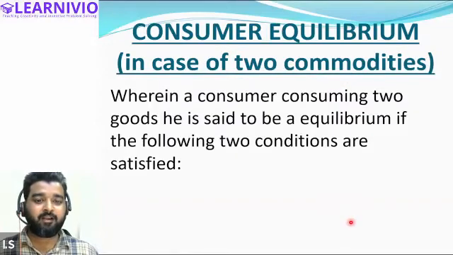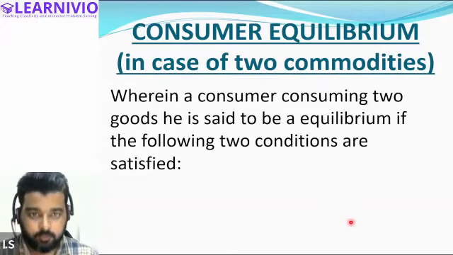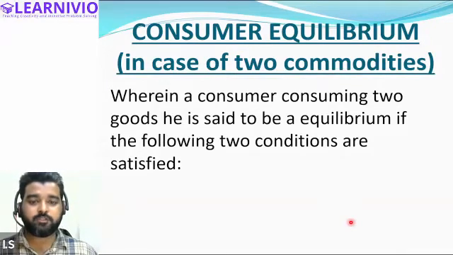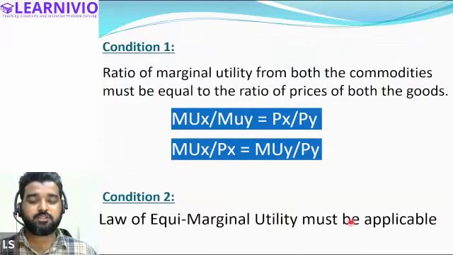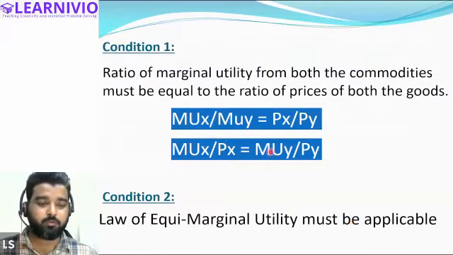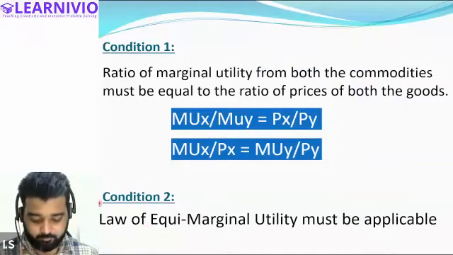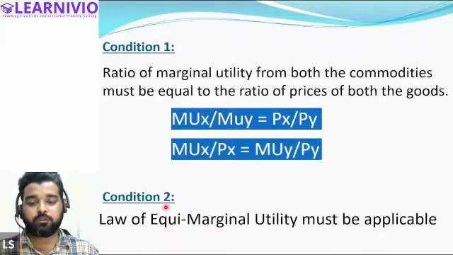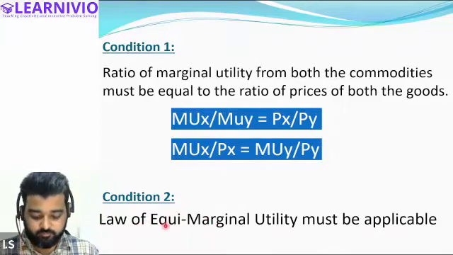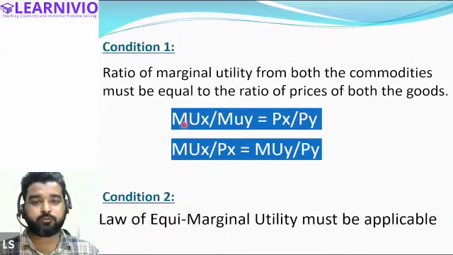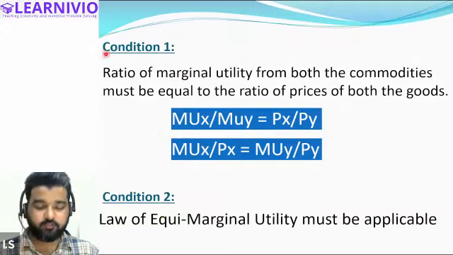He said a consumer consuming two goods is said to be at equilibrium if the following two conditions are satisfied. Number one, ratio of marginal utility from both the commodities must be equal to the ratio of prices of both the commodities, that is MUX upon MUY equals PX by PY, or we can also write it as MUX by PX equals MUY by PY. And the second condition is law of equi-marginal utility must be applicable. So for the time being, we will ignore the second condition. We will try to prove the first condition and understand what it is saying.